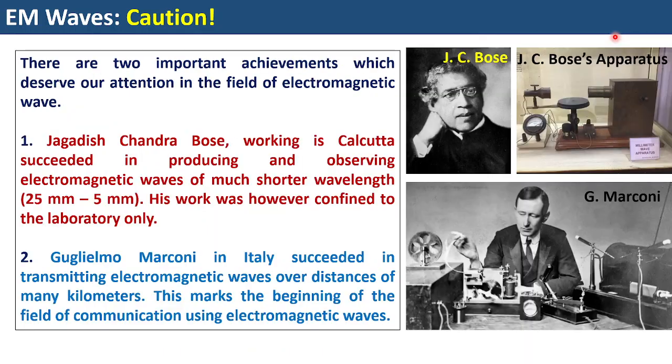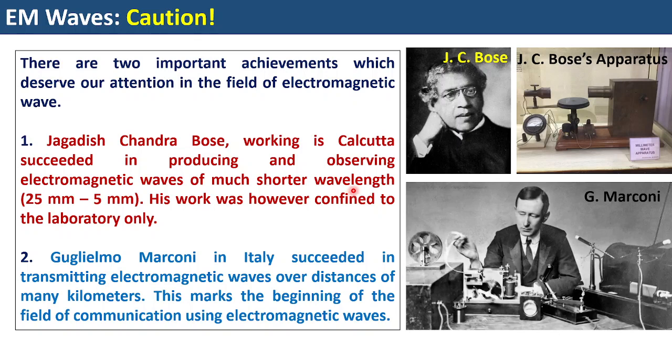Now there are two more scientists who also contributed to this line of work, and who definitely deserve our attention. The first one is Sir Jagadish Chandra Bose, who worked in Calcutta at that time. J.C. Bose was successful in producing and observing electromagnetic waves of much shorter wavelength.